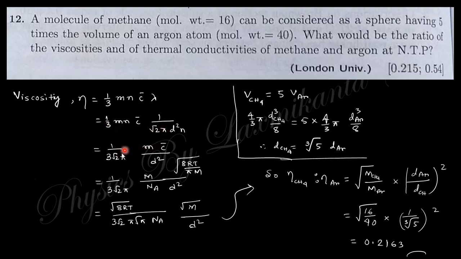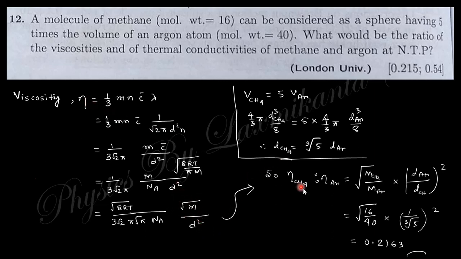So finally you get 3, root 2, pi, and here M, c bar, d square are remaining. So m is capital M by Na, d square, and c bar is root under 8RT by pi m. So you can see here 8, R, T, pi are all constant, only m and this root m cancel out, only root m is remaining here, d square.